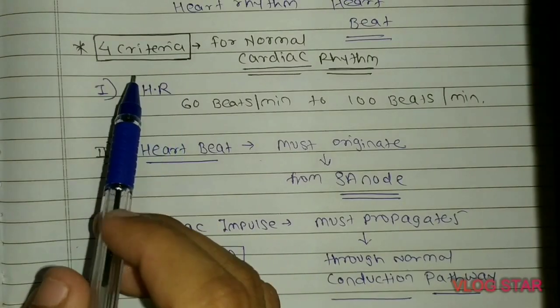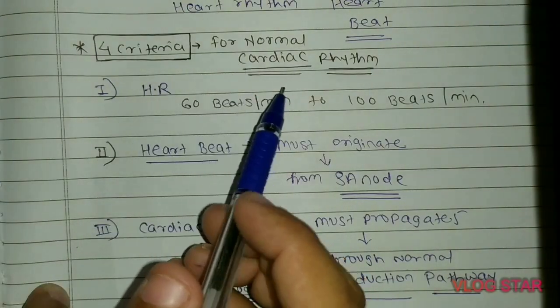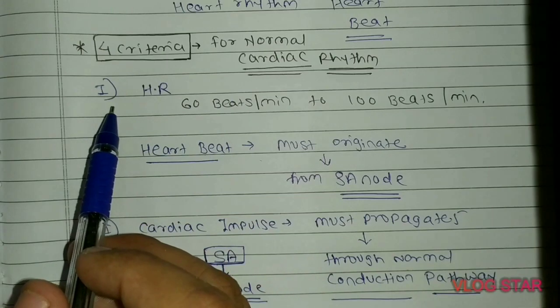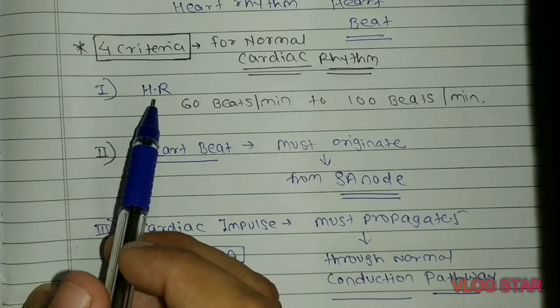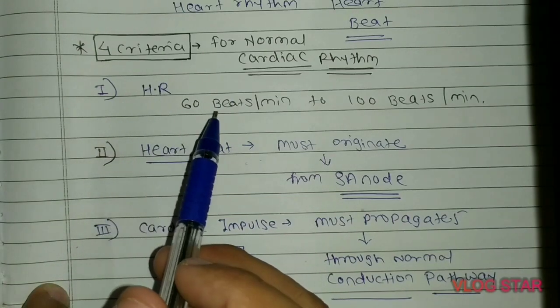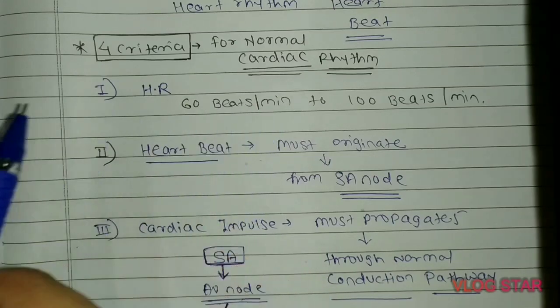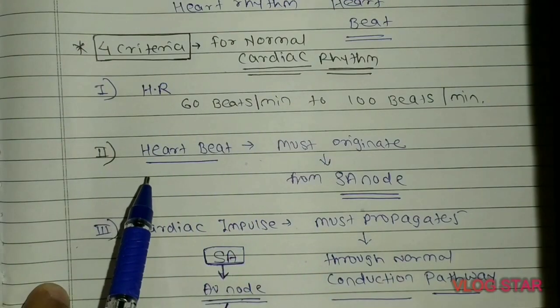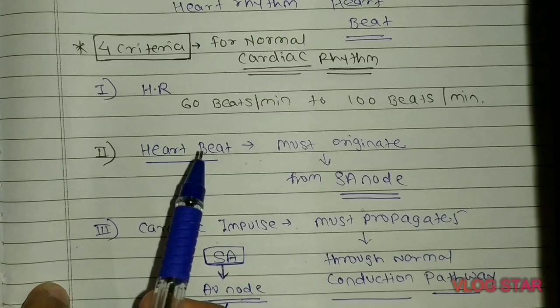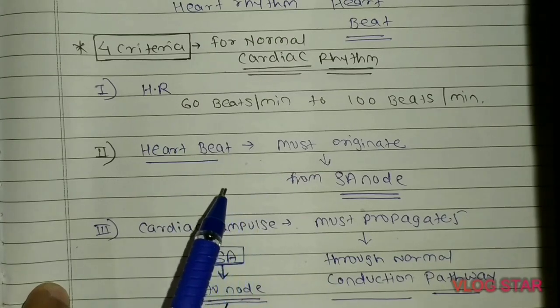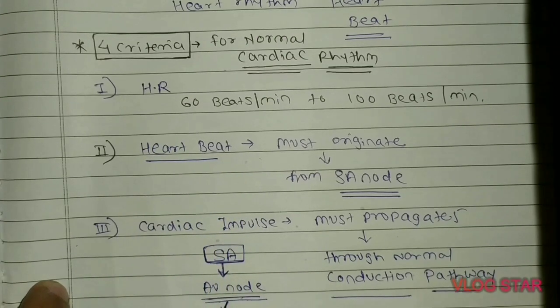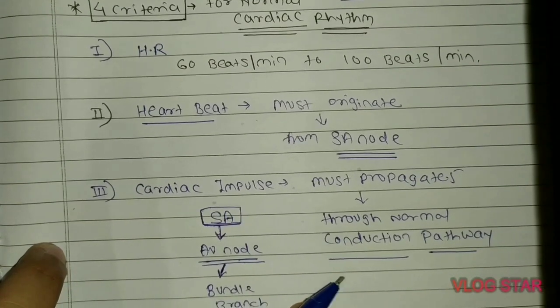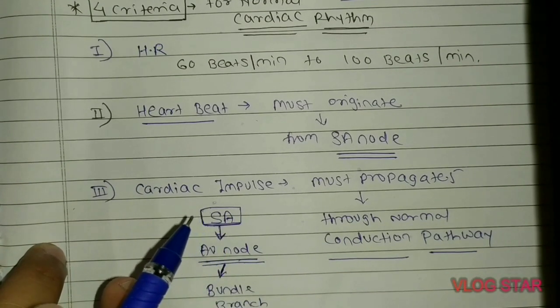Again, I will recap the four criteria for the normal cardiac rhythm. The first criteria is that the heart rate must be between 60 beats per minute to 100 beats per minute. The second criteria is that the heartbeat must originate from the SA node. The third criteria is that the cardiac impulse must propagate through the normal conduction pathway.